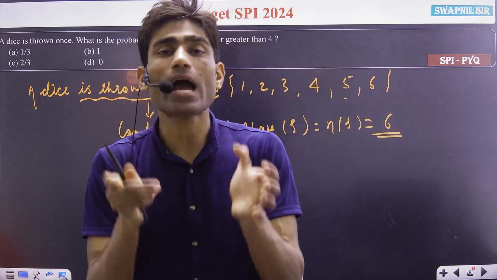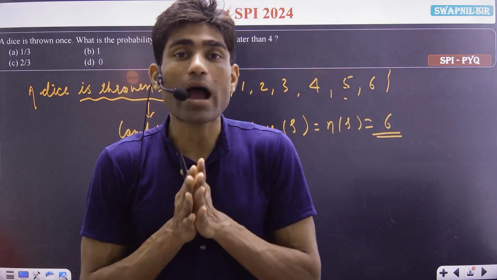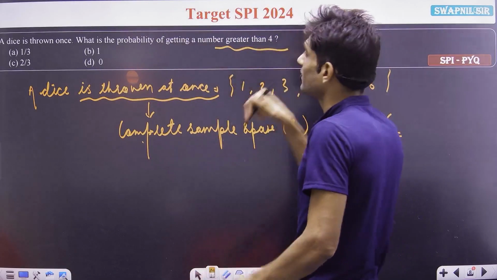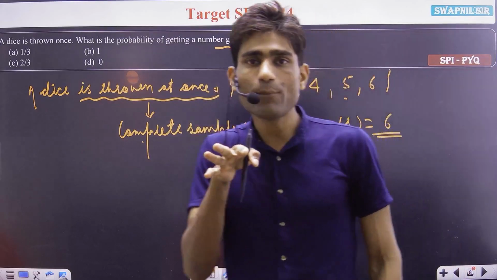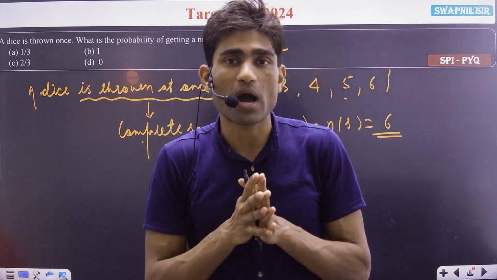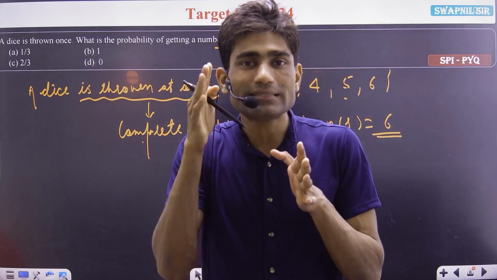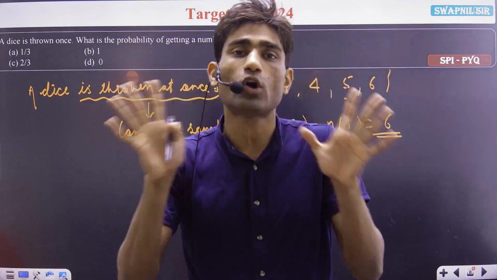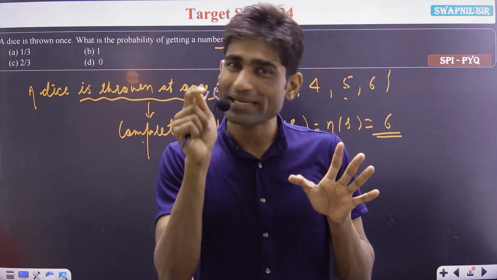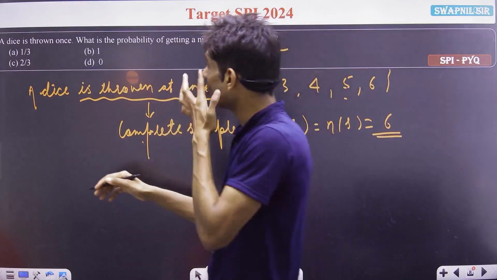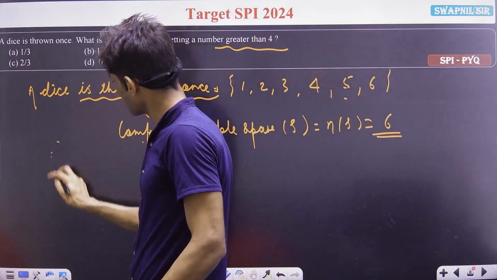That means the favorable outcomes are the numbers greater than 4. Greater than 4 means 4 is not part of our favorable outcomes. Greater than 4 means a number bigger than 4, but not 4, which is available in our sample space. Now let me write the favorable outcomes.